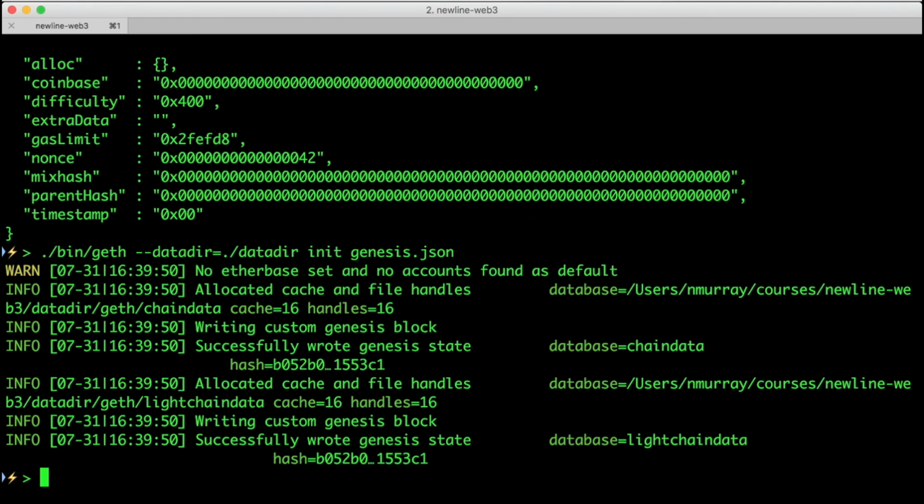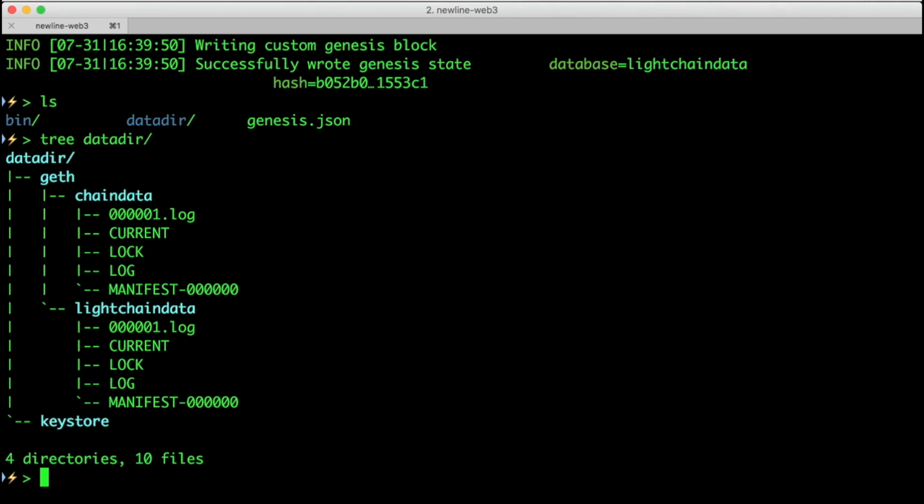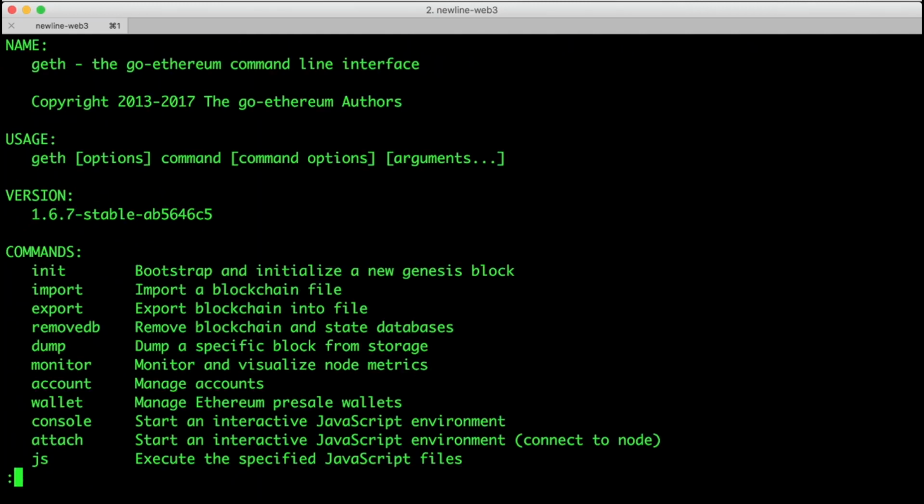So I can ls this folder, and look what's inside datadir. We can see that datadir was created for us and it contains two folders, Geth and keystore. The Geth directory holds our blockchain data. The keystore directory will hold our account keys once we have them. Geth contains a number of commands and options. We can see the list by running --help.